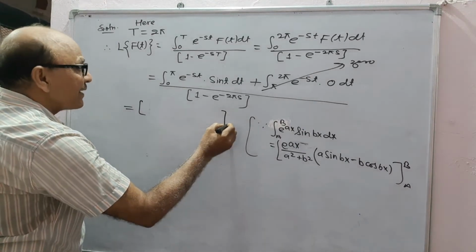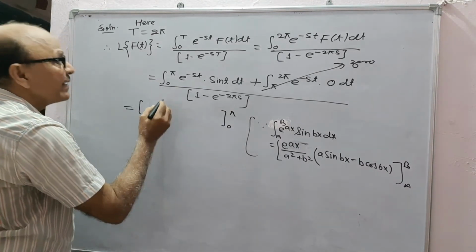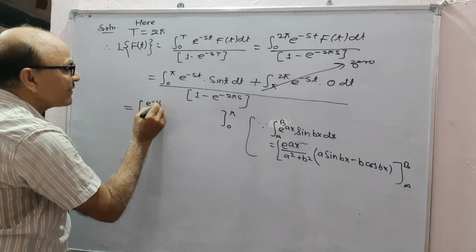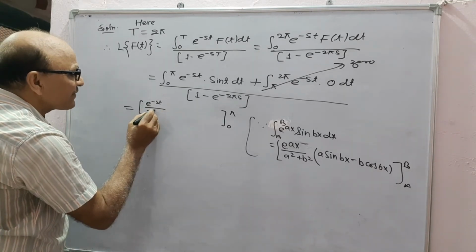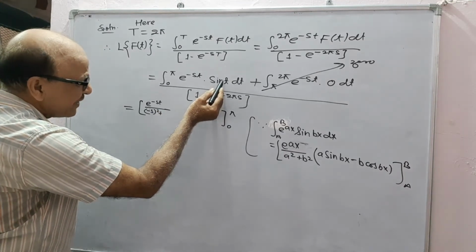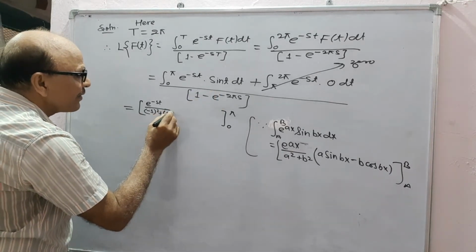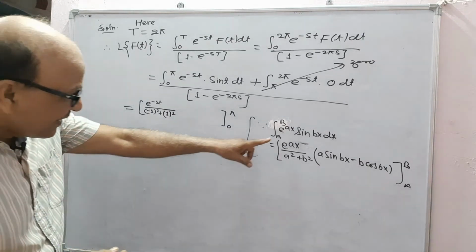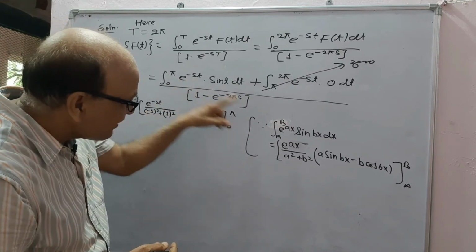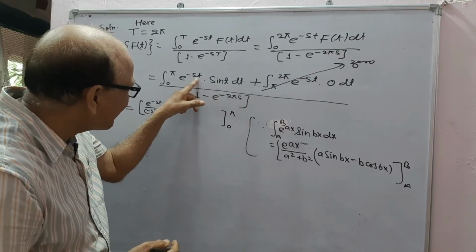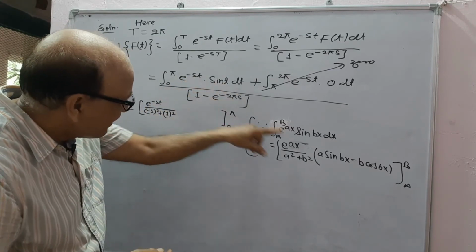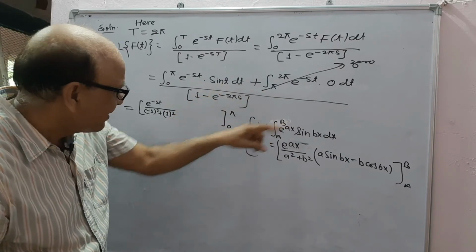Its limit will be 0 to pi of e to the power minus st. So, e to the power minus st upon minus s squared plus 1 squared, where b is 1. Again see here e to the power ax is e to the power minus st, so in place of x here we have t, in place of a we have minus s, and similarly in place of b we have 1.